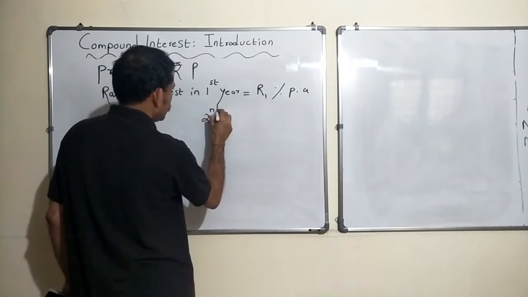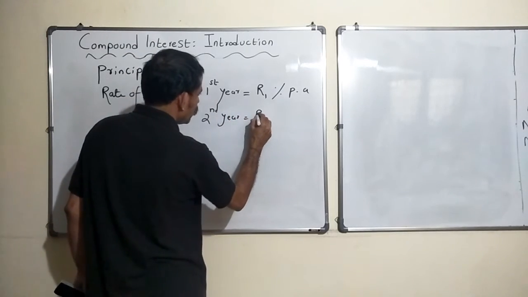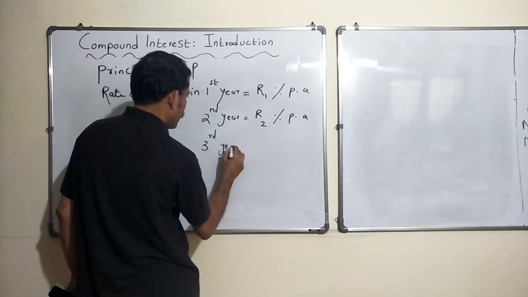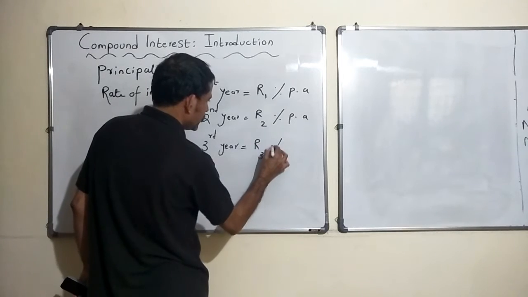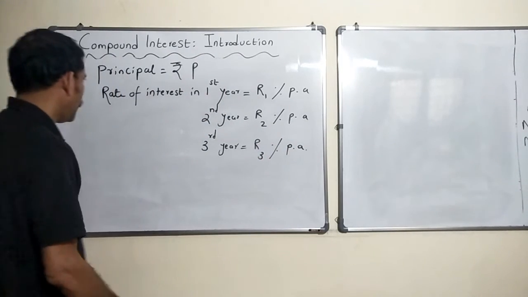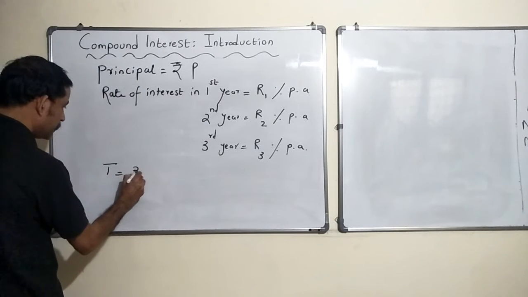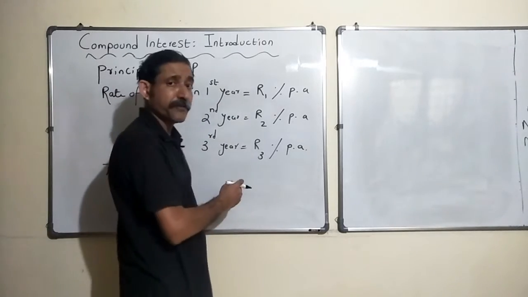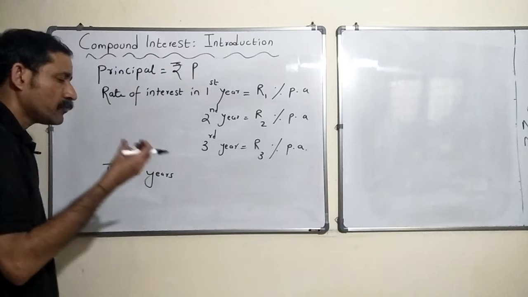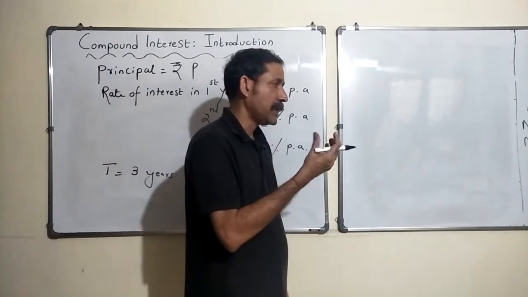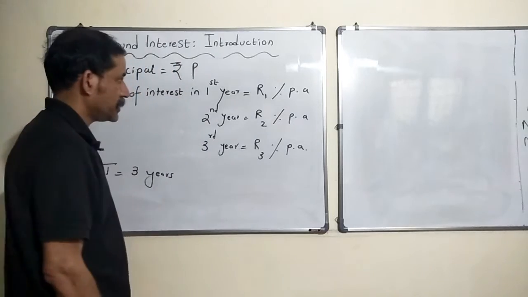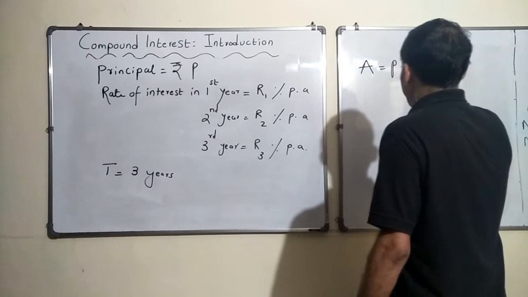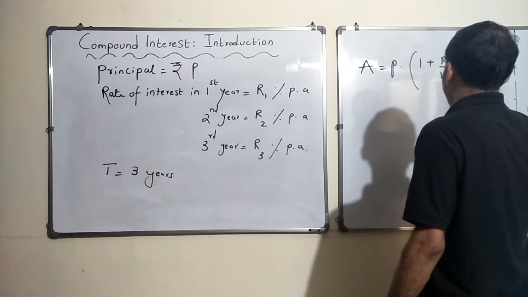In the second year it is R2% per annum, and in the third year R3% per annum. T is 3 years anyway; it's understood because it is for 3 years and we have 3 different rates of interest for 3 different years. So what would be the final amount that the bank should pay you if you are investing rupees P? Prior to this, we said that the amount is P multiplied by 1 plus R by 100